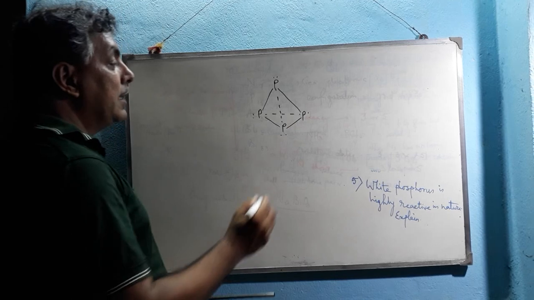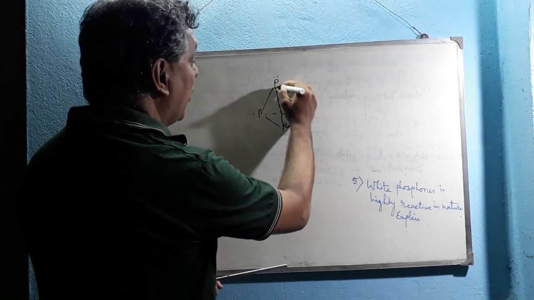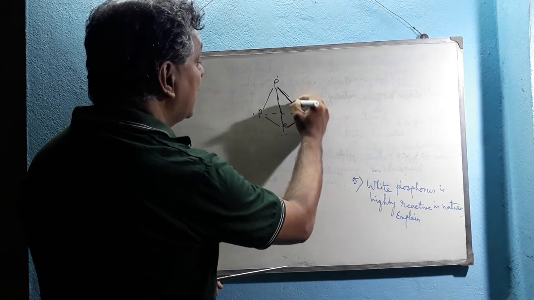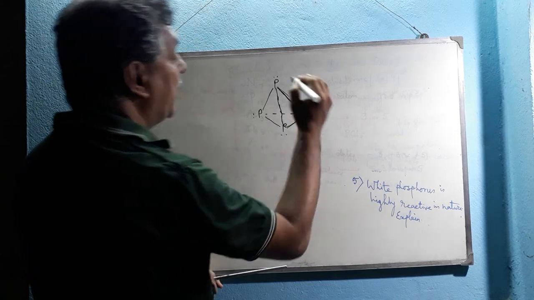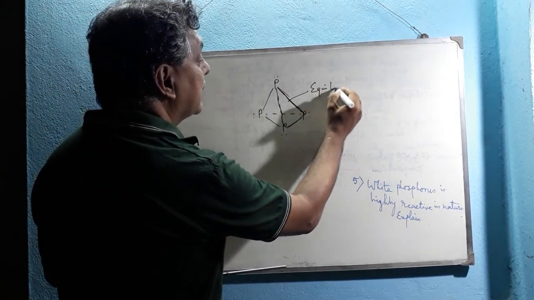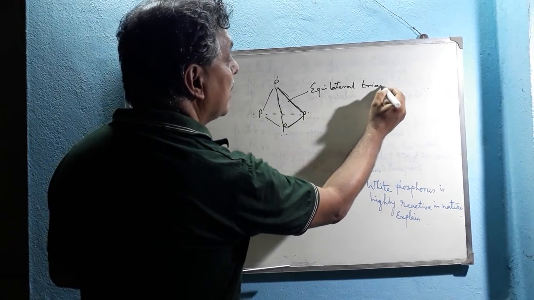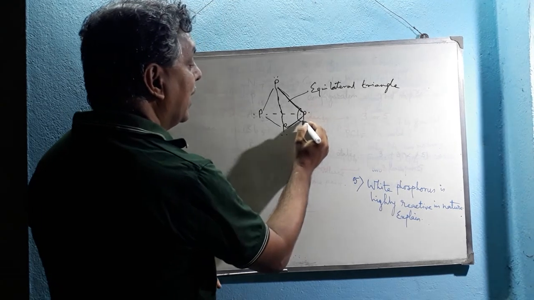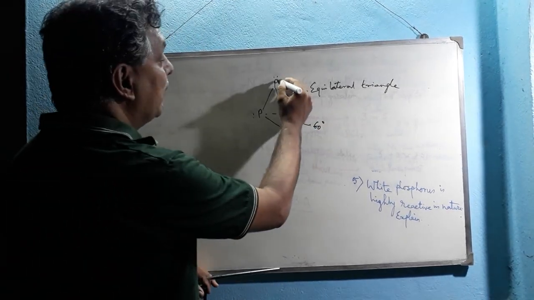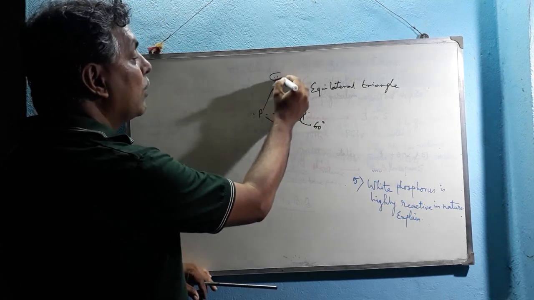Now we know that this face of the tetrahedron is a pyramid. Suppose we consider this face of the pyramid. This is an equilateral triangle. So the bond angle of an equilateral triangle must be equal to 60 degrees. But here each and every phosphorus atom is attached to 3 phosphorus atoms and contains a lone pair.